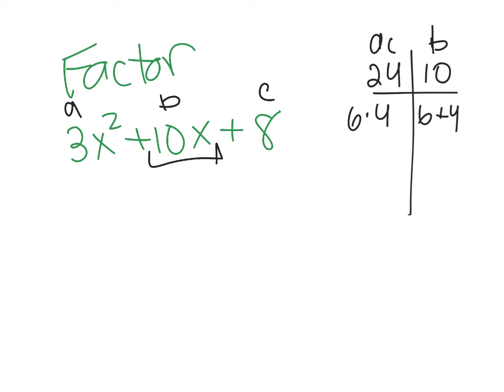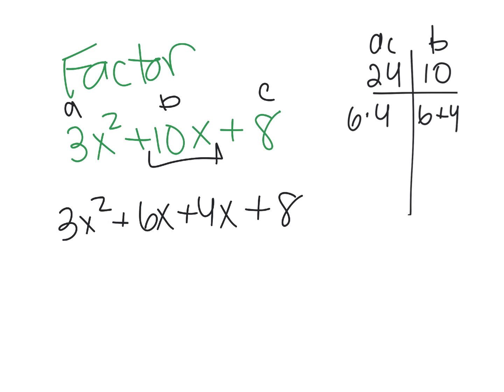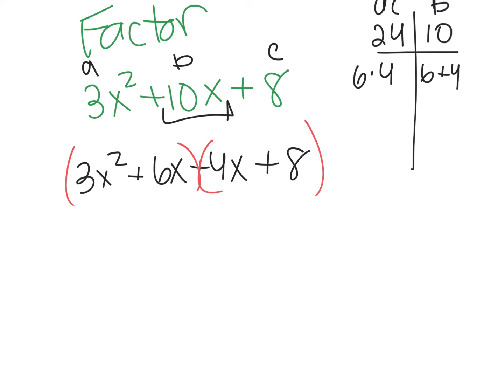So I'm going to rewrite my middle value. So we have 3x squared, my b value, I'm going to rewrite my b value with my factors. 3x squared plus 6x plus 4x plus 8. And it doesn't matter the order you write them in because we're adding. You could have put the 4x first. So I'm going to group the first two and then group the last two. What's in common? The 3x. What's left over? X plus 2.